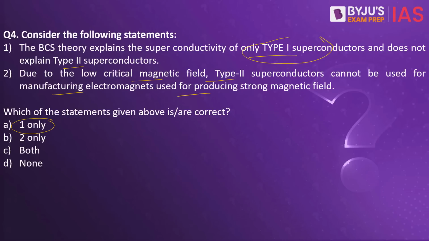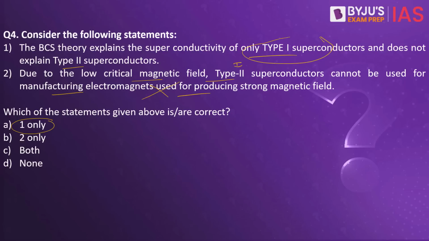So the first statement is right. But when it comes to the second statement, due to low critical magnetic field, type 2 superconductors cannot be used for manufacturing electromagnets used for producing strong magnetic field. This statement is wrong. This particular feature is that of type 1.